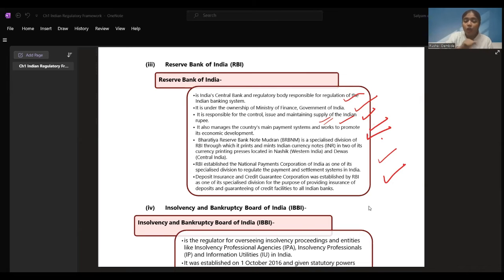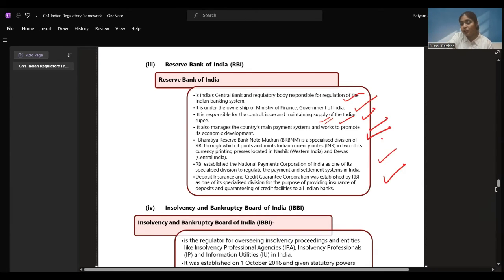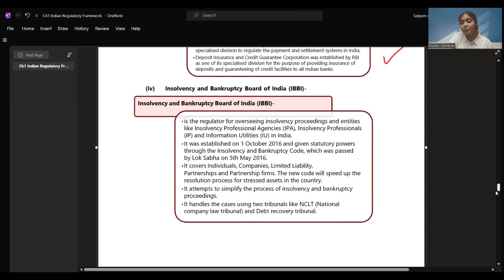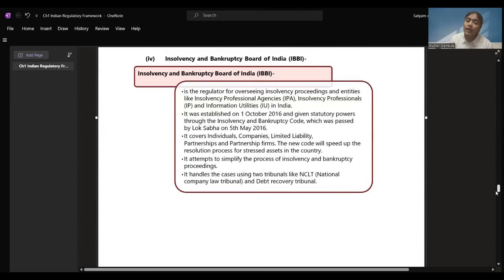Then we have the Insolvency and Bankruptcy Board of India. As we dealt earlier, the Ministry of Corporate Affairs looks into matters of the Companies Act 2013, the Limited Liability Partnership Act, and the Insolvency and Bankruptcy Code. So, similarly, the Insolvency and Bankruptcy Code is governed under the Insolvency and Bankruptcy Board of India, right?